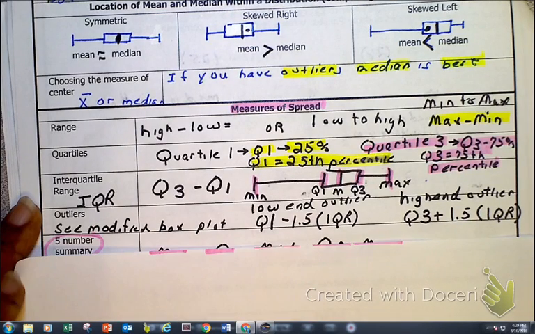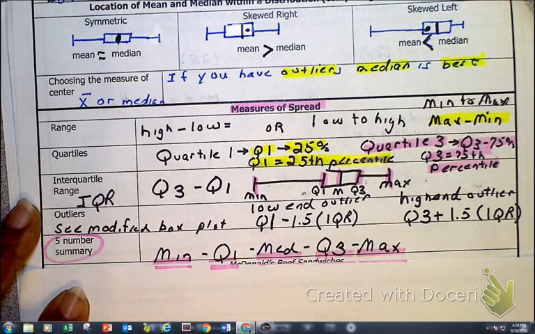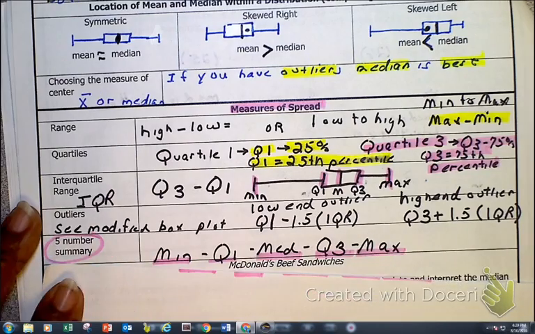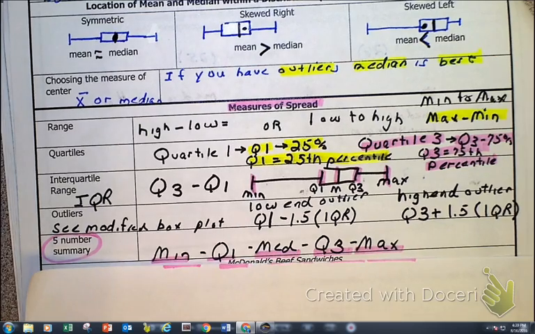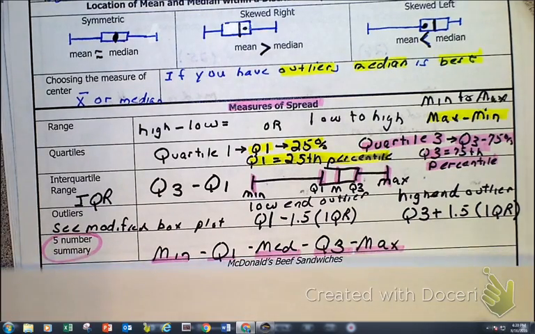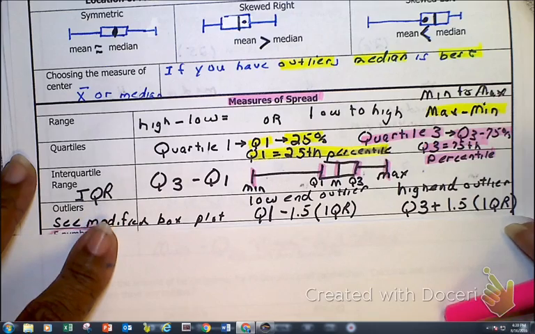Now, let's back up to the outlier. As we look at the outliers, remember how I've said to you before, there's a formula. And now we're going to utilize that formula, because if we have raw data, we can determine the outlier. So let me back up right here.